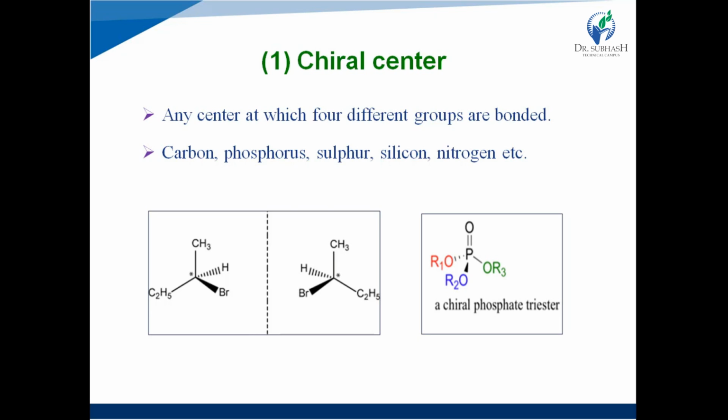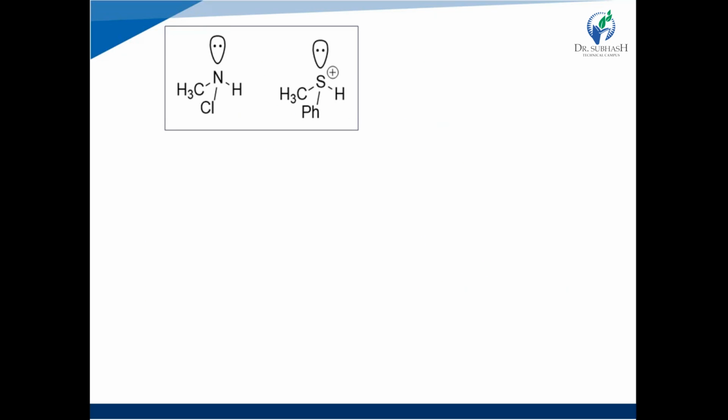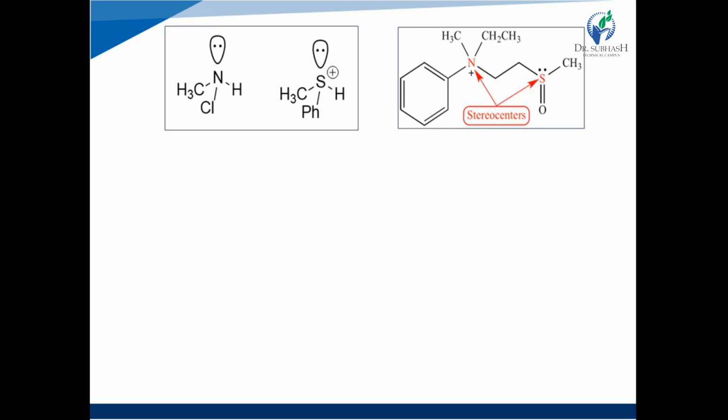Again, phosphorus has four different groups: OR1, OR2, OR3, where the three alkyl groups R1, R2, R3 should be different, right? And one is an oxygen atom. Other examples of chiral centers are the nitrogen chiral center and the sulfur chiral center. See, in both structures the stereo center is nitrogen and sulfur, right?